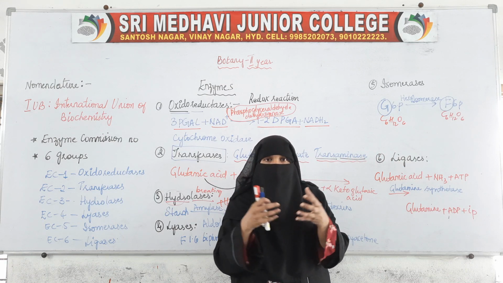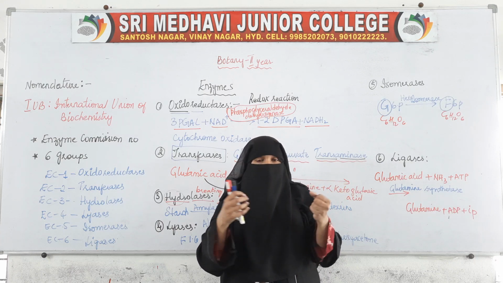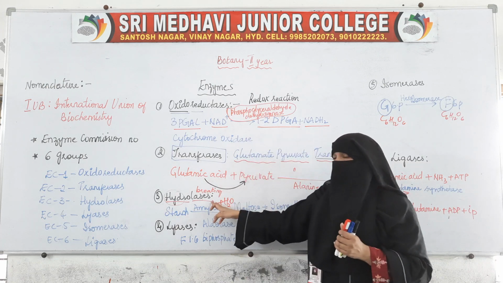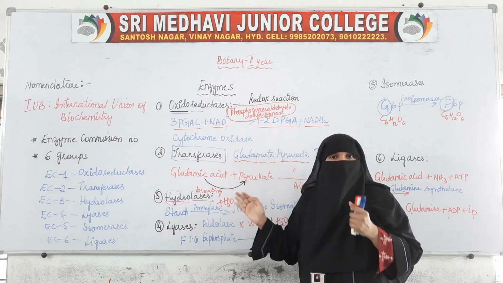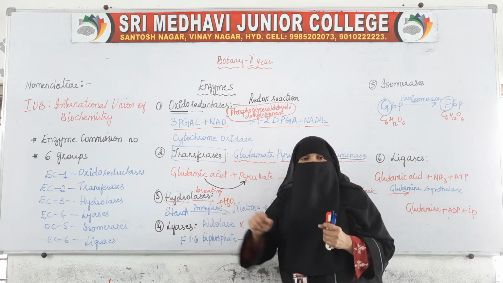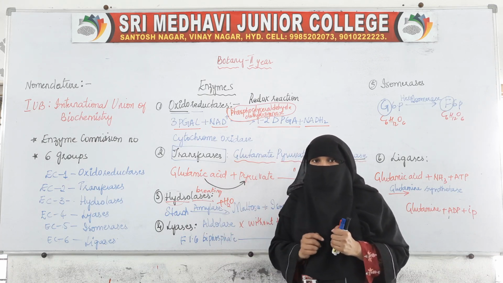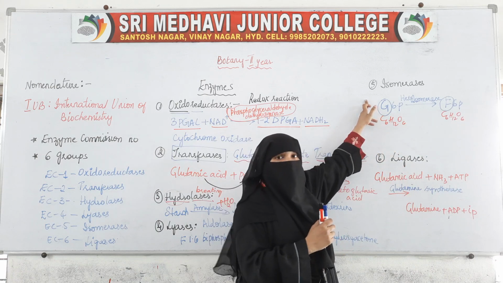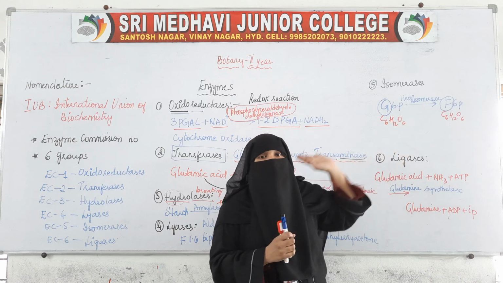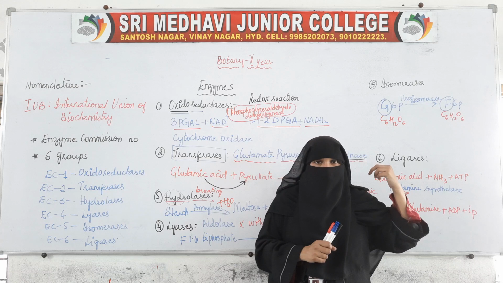Because of this formation of bonds, two small compounds are joining together to make a big compound. In hydrolases, big compounds are broken down into smaller compounds by using a water molecule. In lyases, bigger molecules are broken down into smaller molecules but without water. In isomerases, the substance is changing its form from one to another because of the enzyme. Such enzymes are called isomerases.